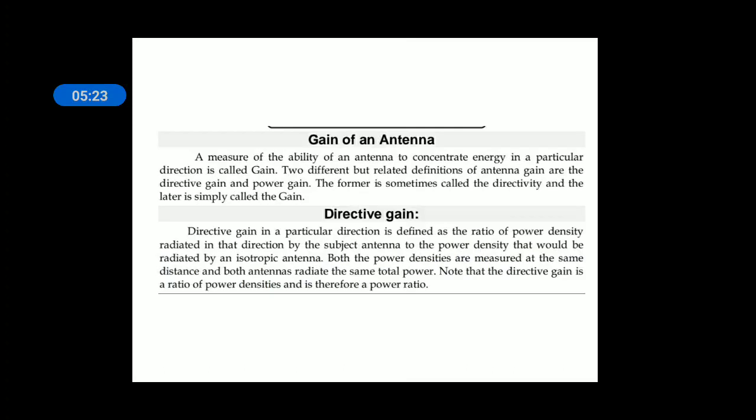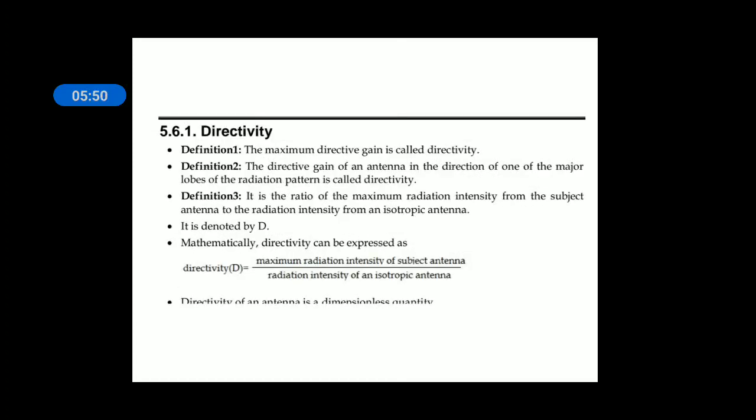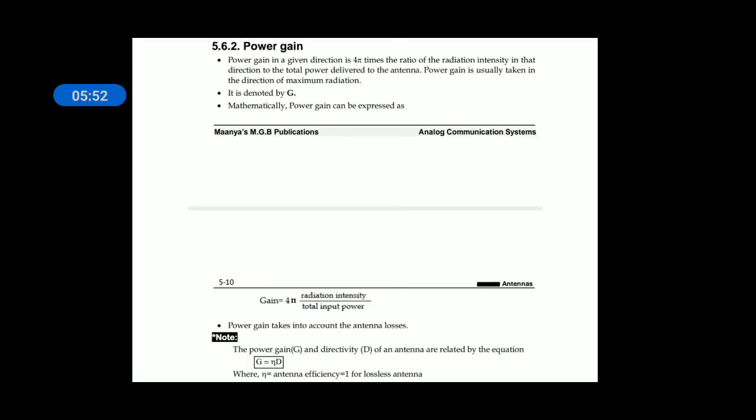Gain of antenna. There are two types of gains. One is directive gain, another one is power gain. Sometimes directive gain is also called directivity. Directive gain is the ratio of power densities of subject antenna as well as isotropic antenna. The maximum directive gain is known as directivity, whereas power gain is nothing but 4 pi times the radiation intensity divided by the total input power given to the antenna.